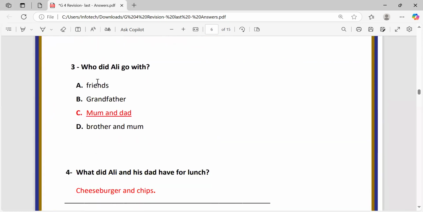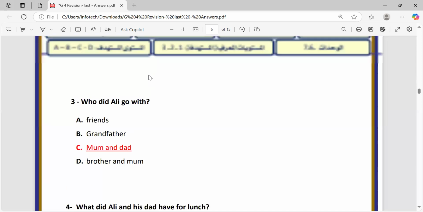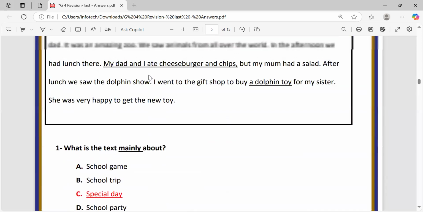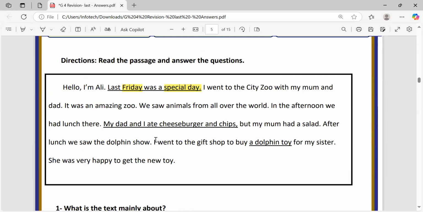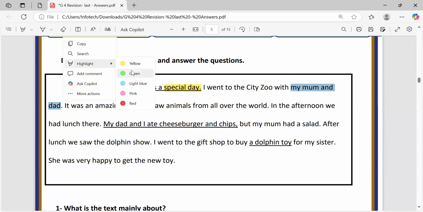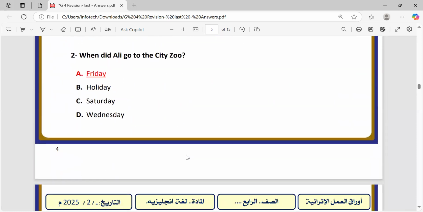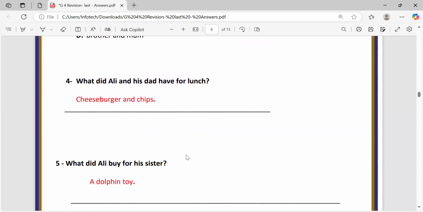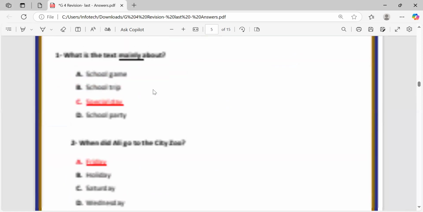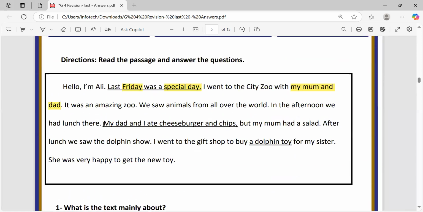Question number three, who did Ali go with? It's mom and dad, and you will find the answer here in the first and the second line. I went to the city zoo with my mom and dad. Let's highlight it again. And now the fourth question, what did Ali and his dad have for lunch? Cheeseburger and chips. It's clear here. My dad and I ate cheeseburger and chips.